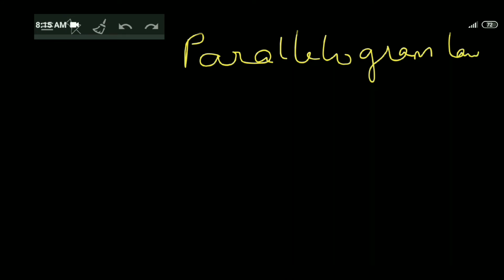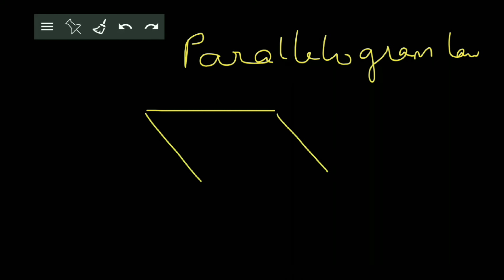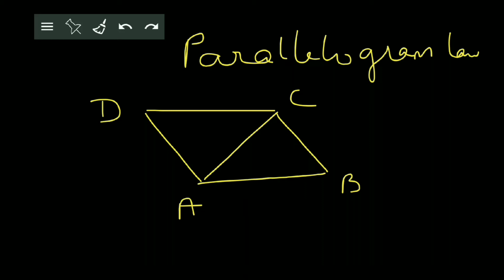Now in this parallelogram law, suppose we draw a parallelogram like this. Suppose the parallelogram is say ABCD. Then suppose side AB bar is denoted as A bar and BC bar is denoted as B bar.